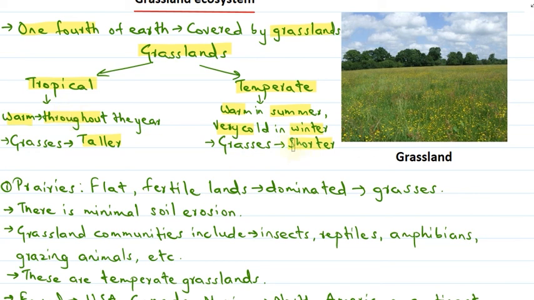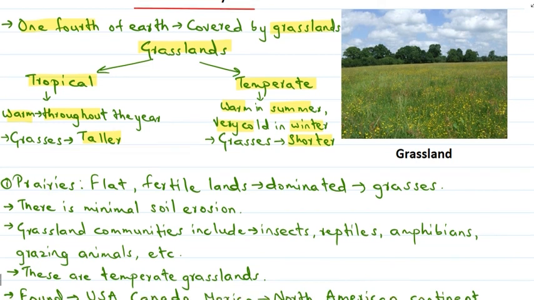The grasslands include prairies in North America, pampas in South America, steppes in Asia and Europe, and savanna in Africa and Australia. Then we discussed each of them one by one.